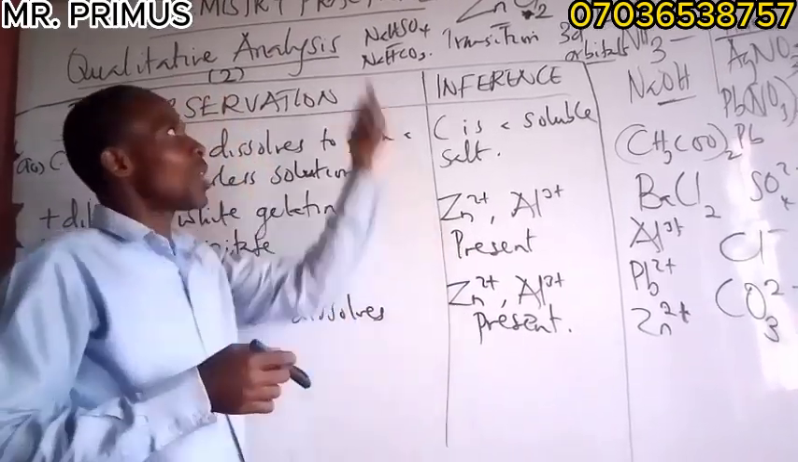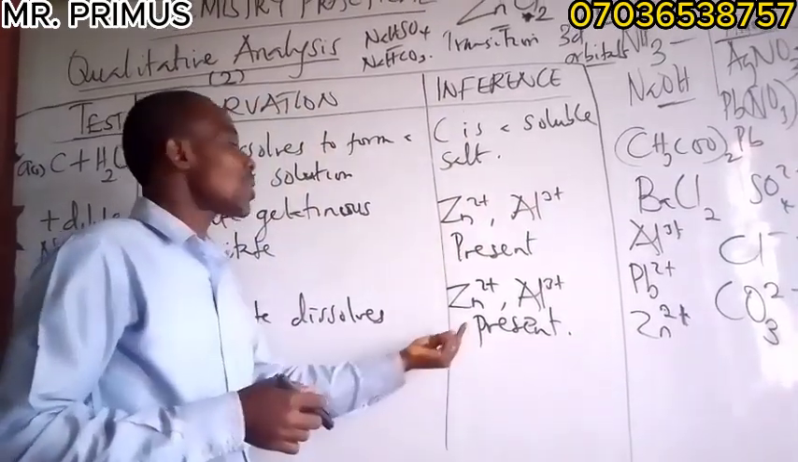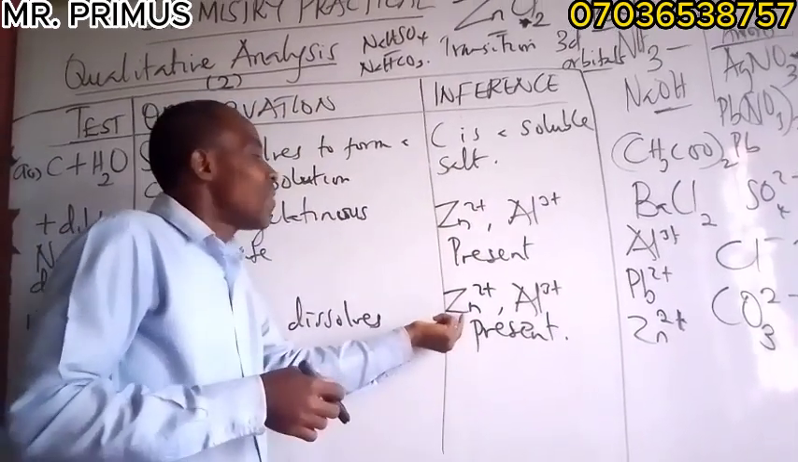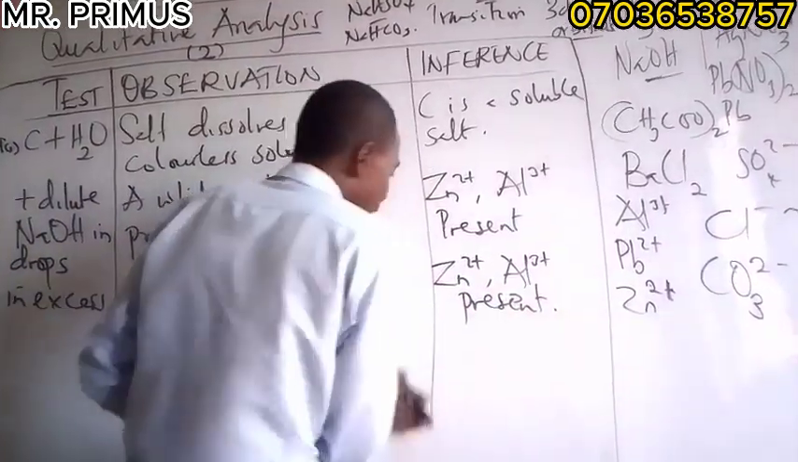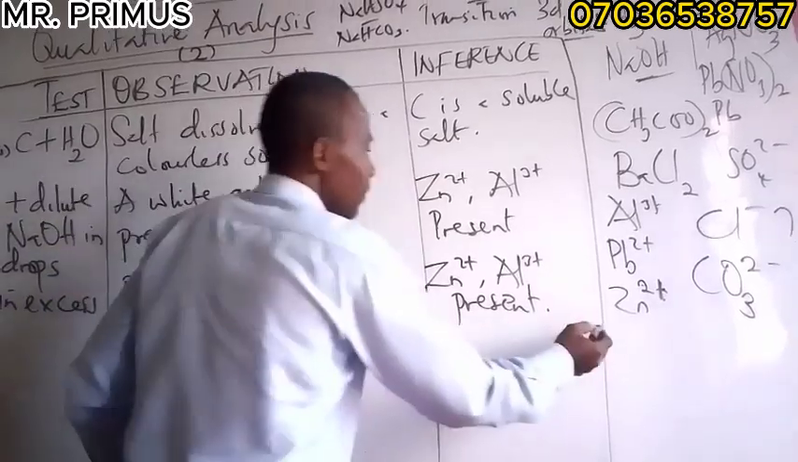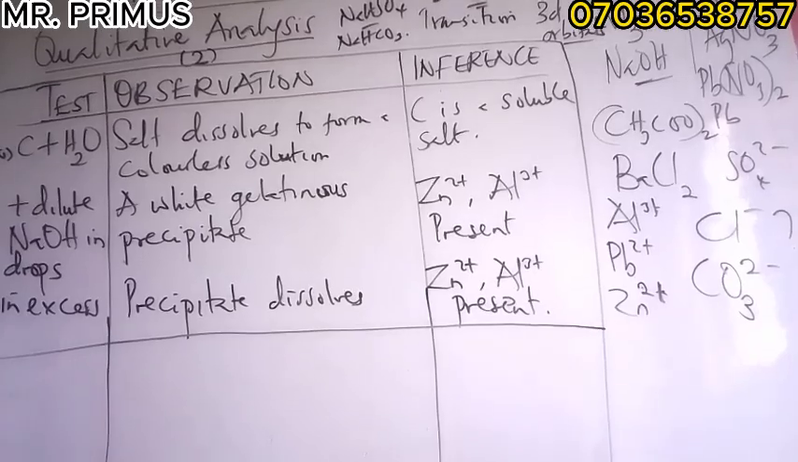Zinc is a transition metal. Aluminum is an amphoteric metal. So it cannot do the same thing that zinc can do. They are metals that have different properties. All right. So let me see if we can manage here.